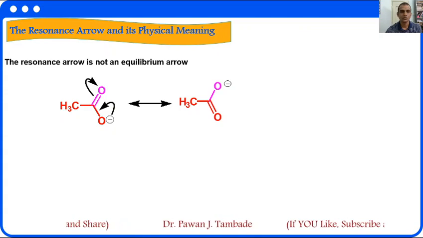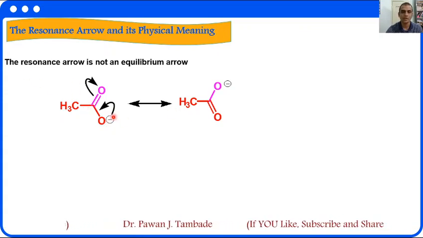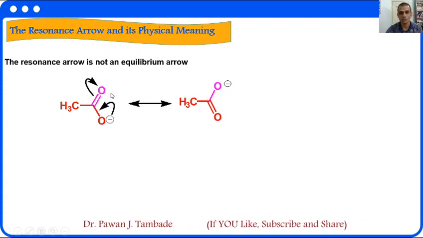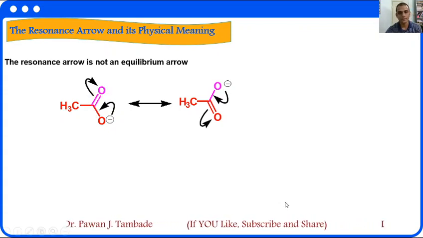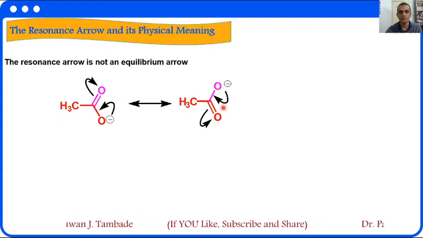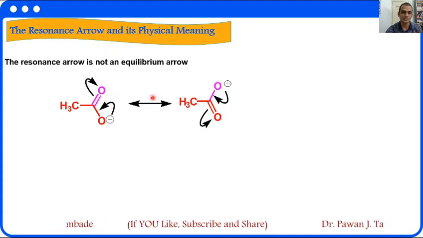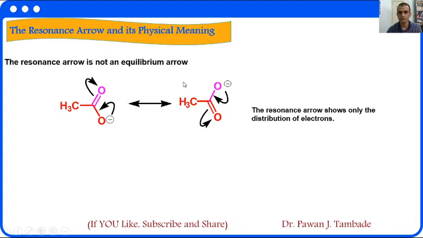So this is how this structure is converted into this by depositing this electron and opening this double bond to this oxygen. In the same way, if this oxygen deposit this negative charge and this double bond opens to this oxygen, we will get this structure. So these two structures are resonance structures of each other.